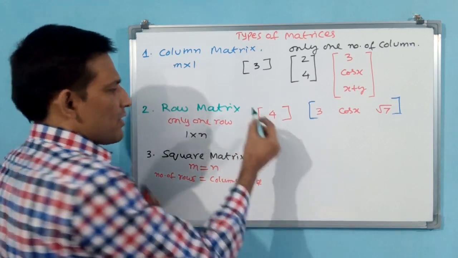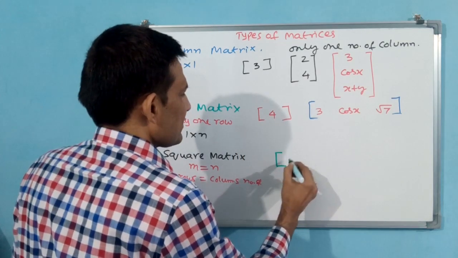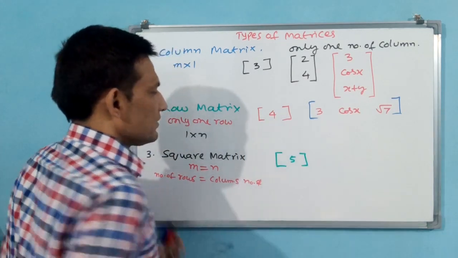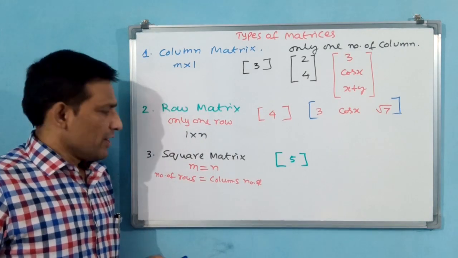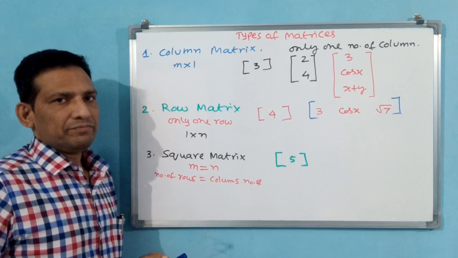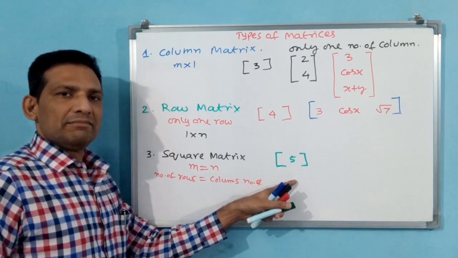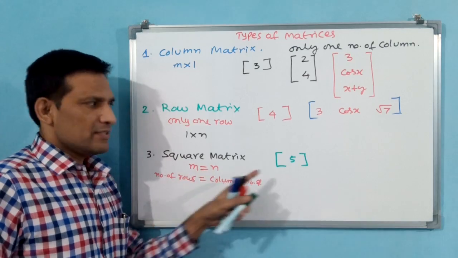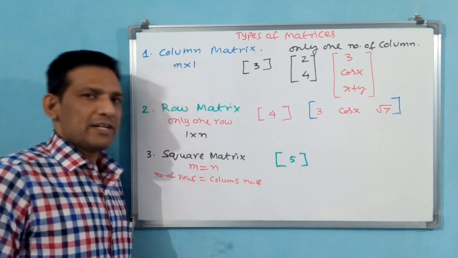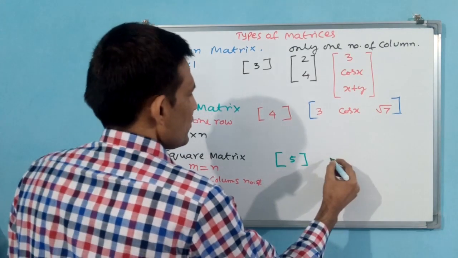So here also you may have got a doubt, what about this 1 or 3 or 5? Is it a square matrix? Definitely a square matrix. Why? Because see, m is equal to n, it becomes 1 is equal to 1. 1 row, 1 column, 1 is equal to 1. That is why this is a square matrix. Undoubtedly a square matrix. Okay, now you write down.